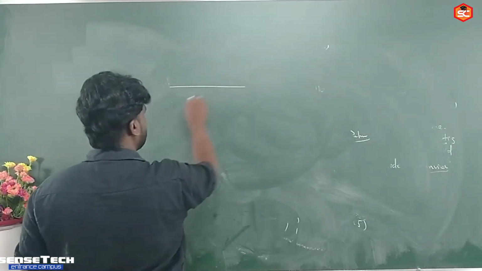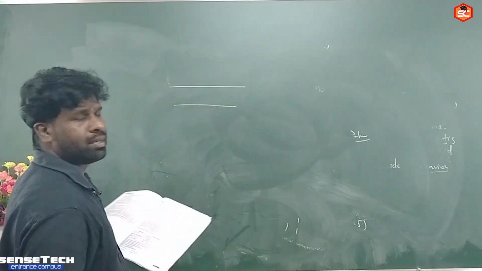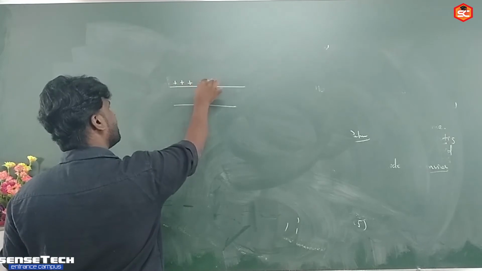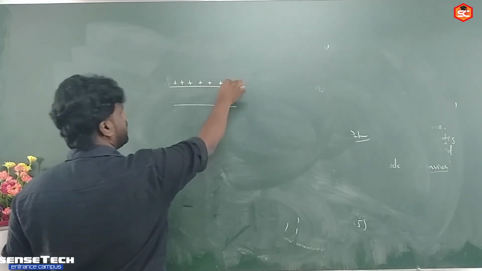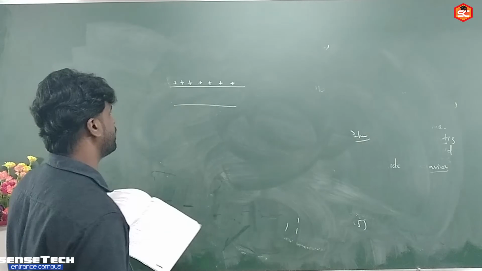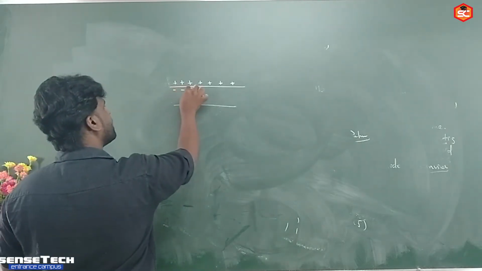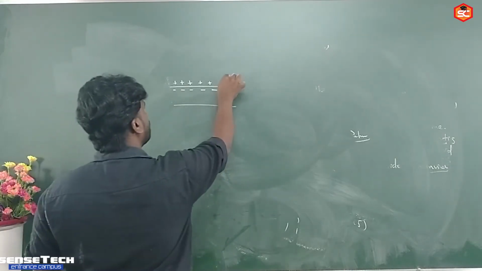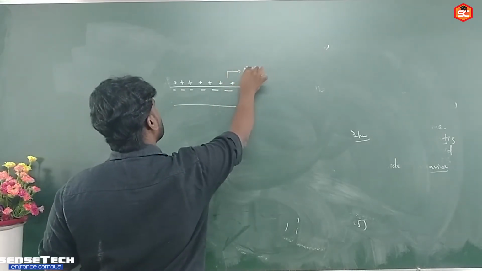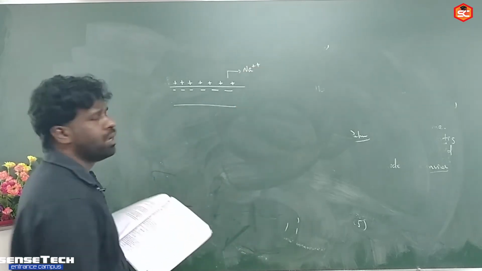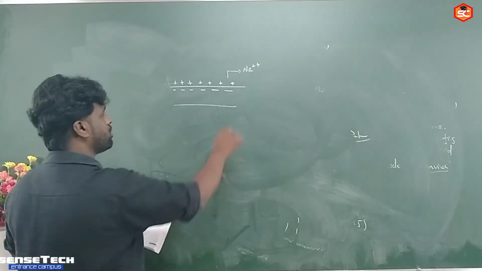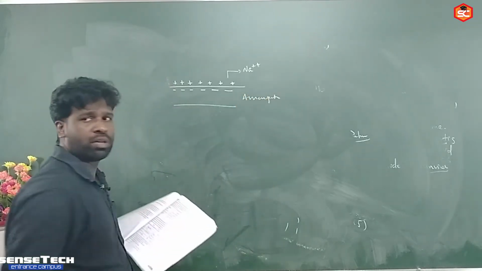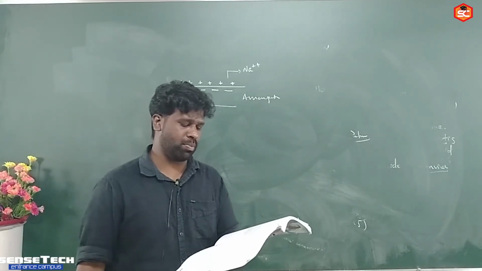Suppose this is a resting neuron. In a resting neuron, the outer part, that means the extracellular fluid side of this axon or cell membrane, is positively charged and the inner cytoplasm is negatively charged. This outer positive charge is due to the presence of a large amount of sodium ions, and the inner part is negatively charged due to the presence of a large amount of anionic proteins. These anionic proteins are responsible for the negative charge in the cytoplasm.